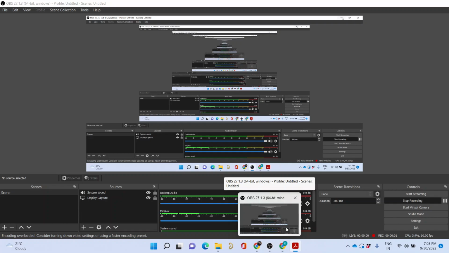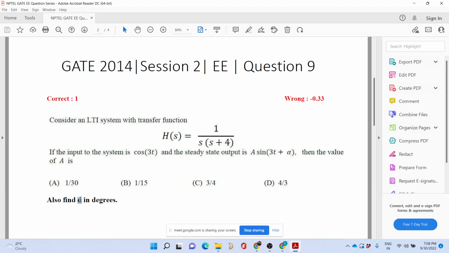B. So what is the angle that you are getting? Minus 126.86. Okay. Anybody else, or Anubhav? It was Anubhav, right? Yes, sir. Okay.